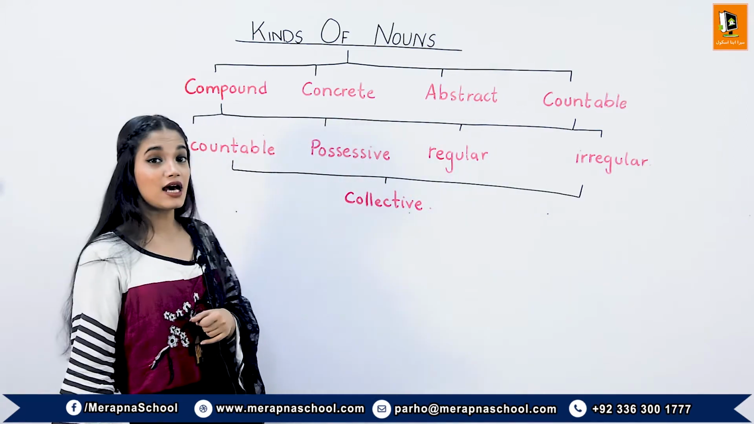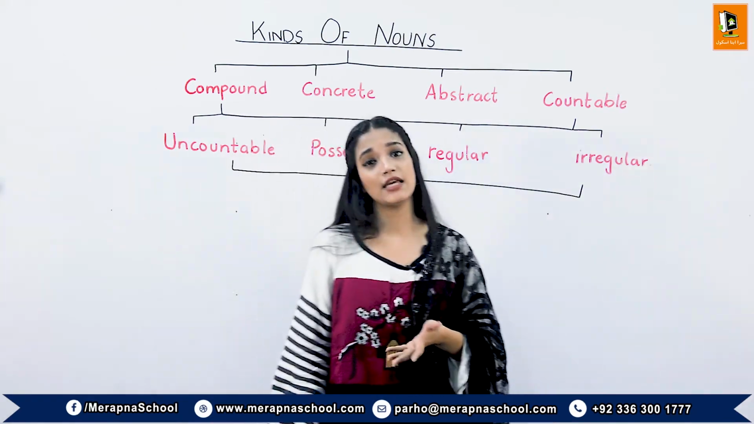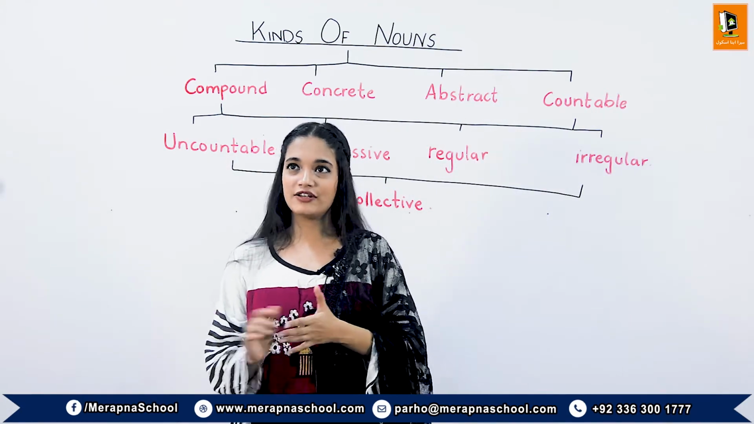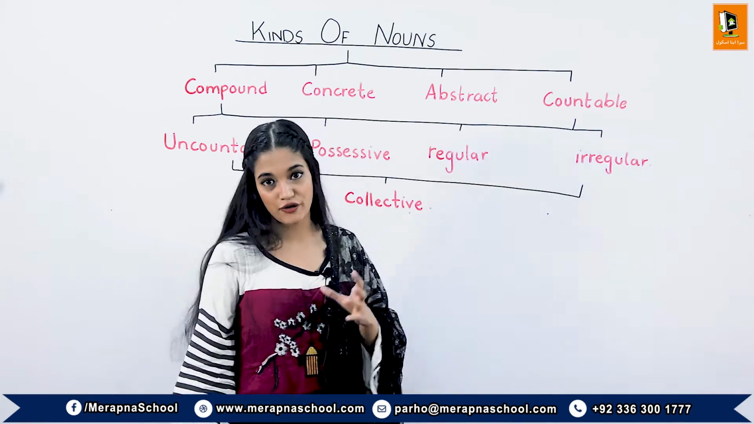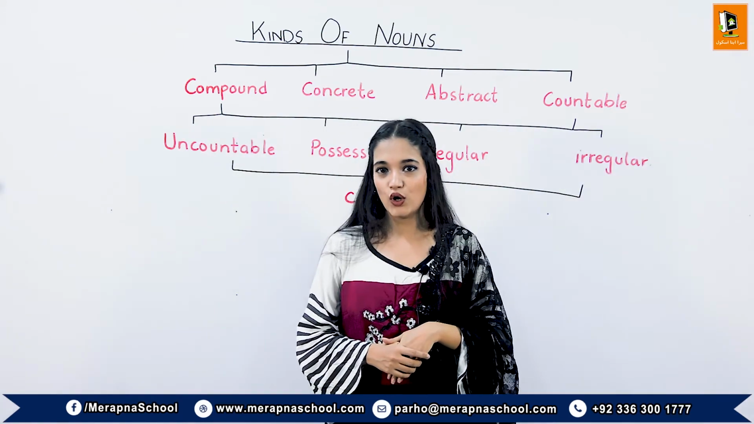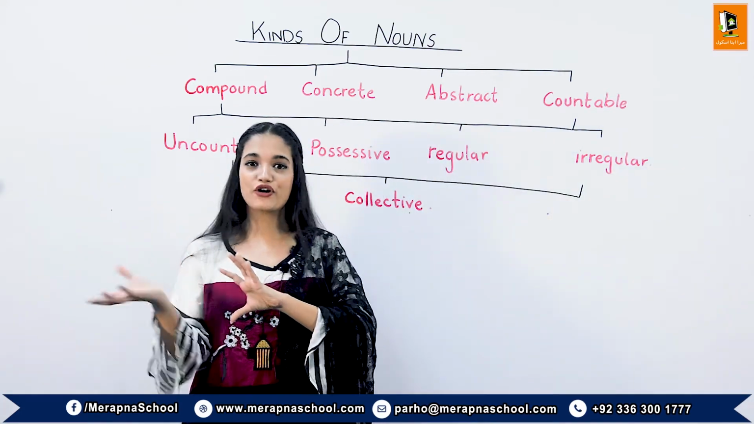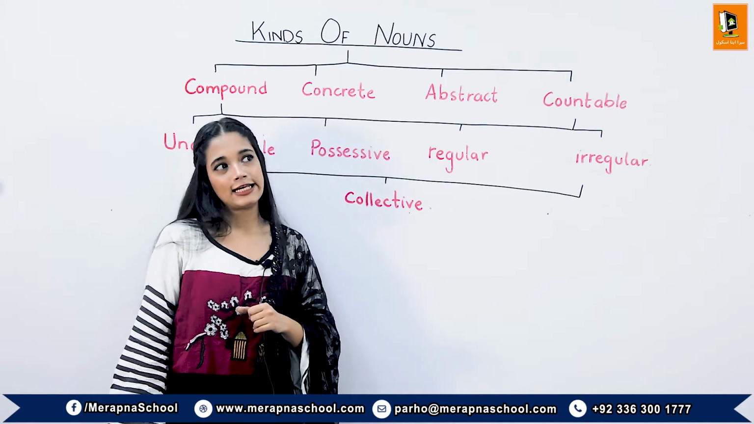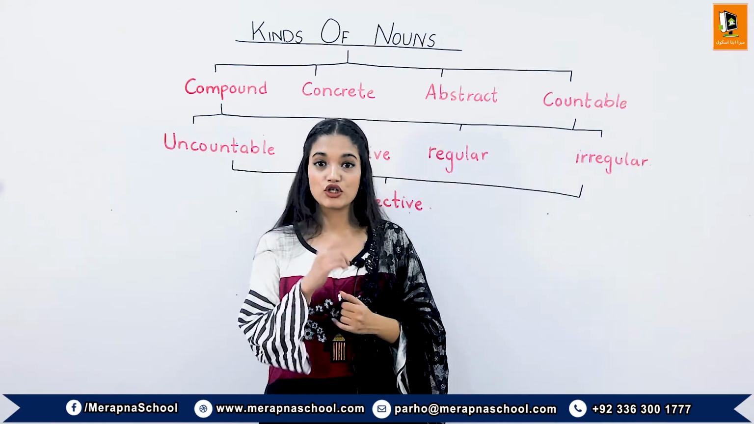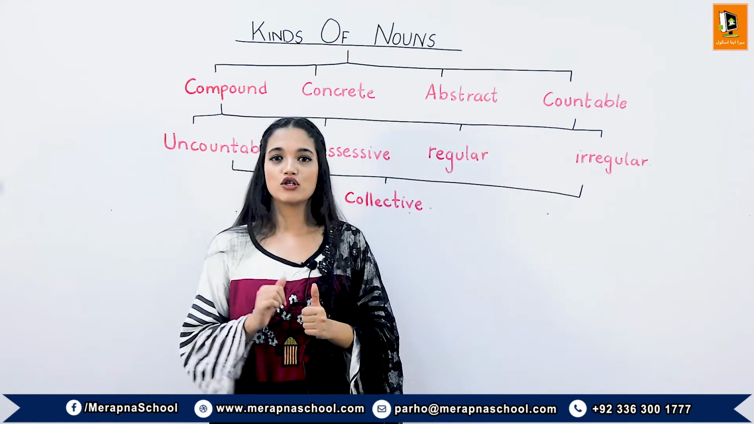Now moving on to the last kind of noun, the collective noun. A collective noun by itself is a singular form, but it represents a group of many nouns together. Like in a sentence I mention a flock of birds. The birds are many and flock is a single word that represents a group of birds. In another sentence I mention a troop of soldiers. The word troop is a collective noun and it represents a group of soldiers.